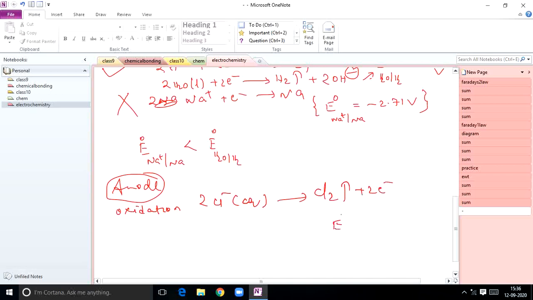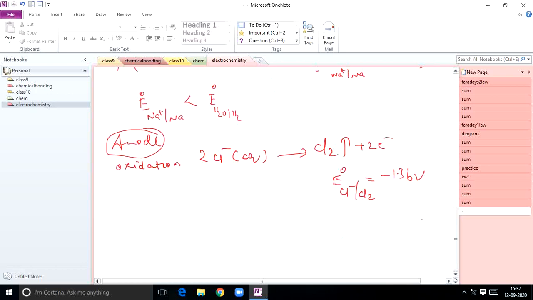For Cl minus to Cl2 the value is minus 1.36 volts. But there is a chance of another reaction also: 2H2O liquid gives rise to O2 gas plus 4H plus aqueous plus 4 electrons. For this, the reduction potential value was found to be minus 1.23 volts.